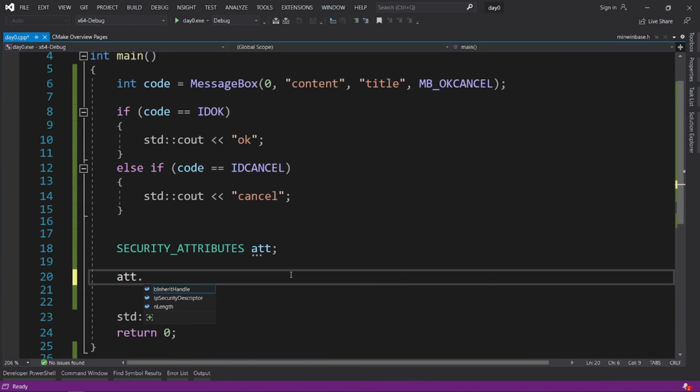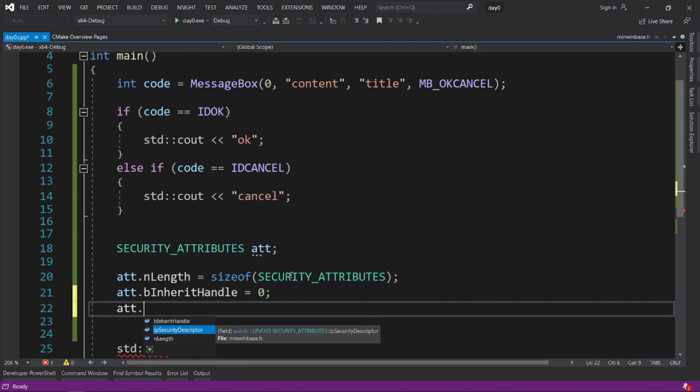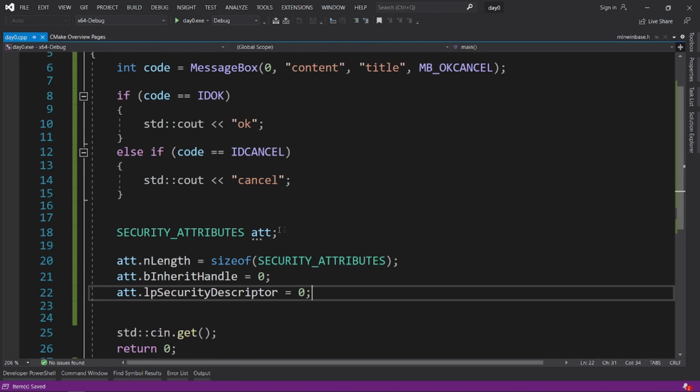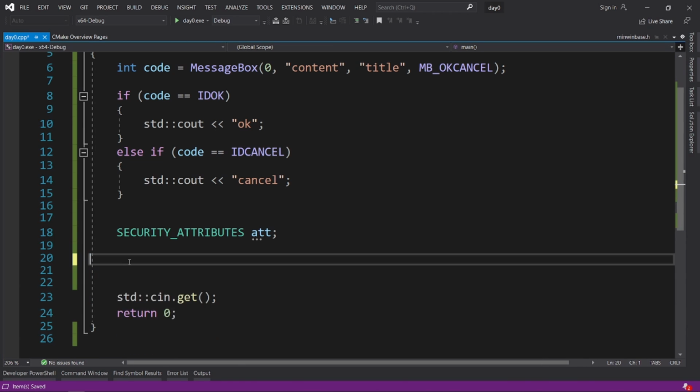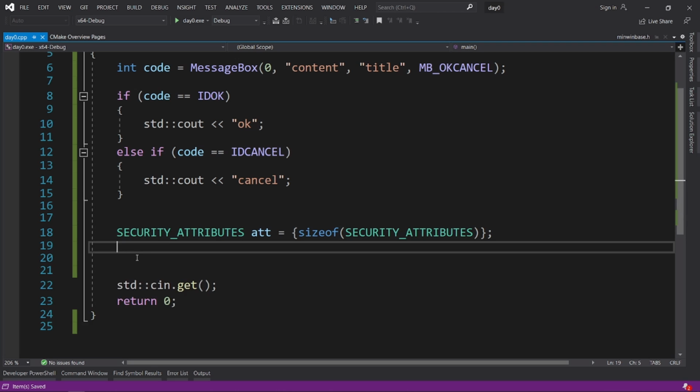There is one more thing I want to show you. There are many times when you have to complete these big structures with data. Sometimes, the first member has to be the size of the structure, and it is like this to help Windows determine what version of the API you are using or something, but in practice it probably didn't help anyone. Anyway, you can just do this, and this will set the first member and leave all the others to 0. If you didn't know about this trick, I'll release a C++ tricks video soon.